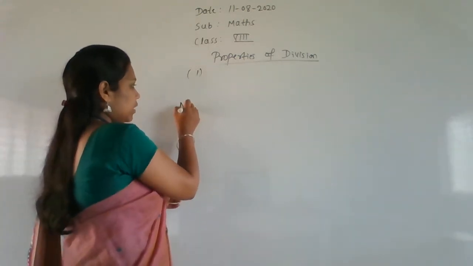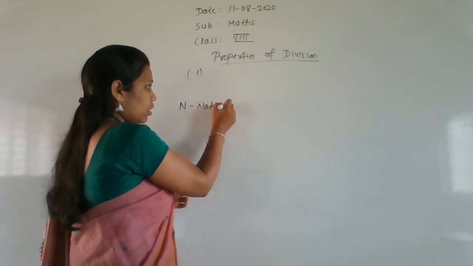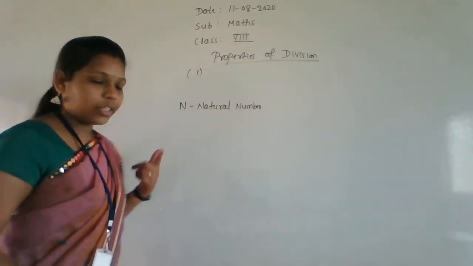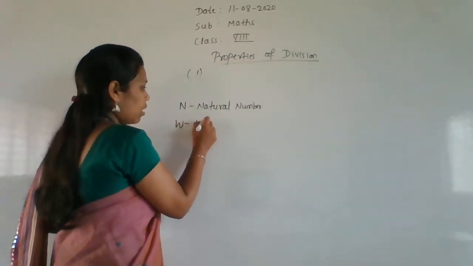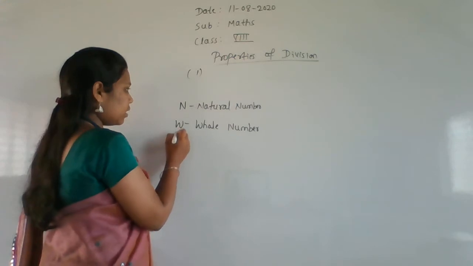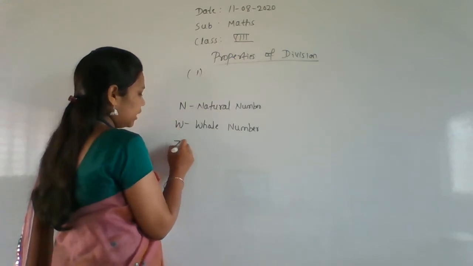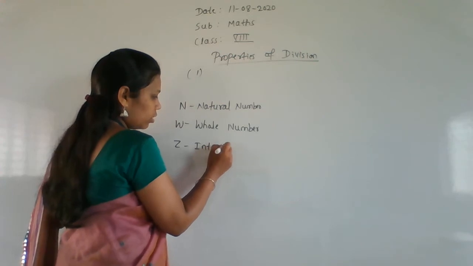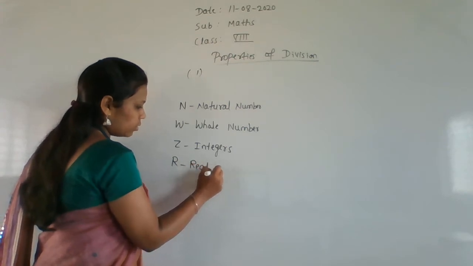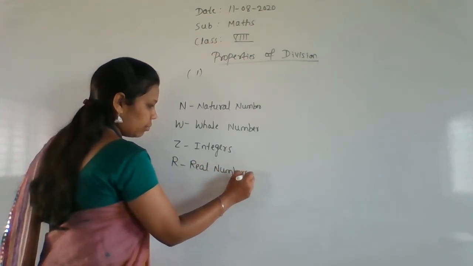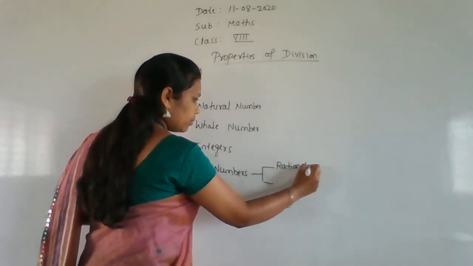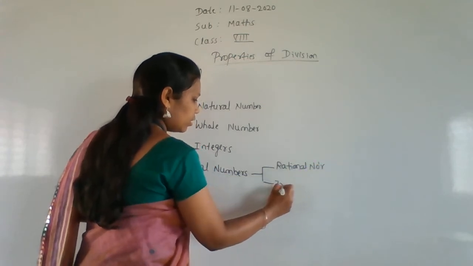N is for natural numbers and W is for whole numbers. Next, after N and W, Z is called the integers and R is called the real numbers. In the real numbers, again there are two: the rational numbers and the irrational numbers.